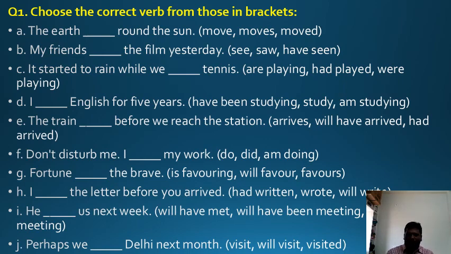I want to clarify one doubt. When we came to present simple tense, I explained that if the subject is third person singular, the verb takes s, es, or ies. Suppose a verb ends in s, ss, ch, o, sh or x, it takes es.